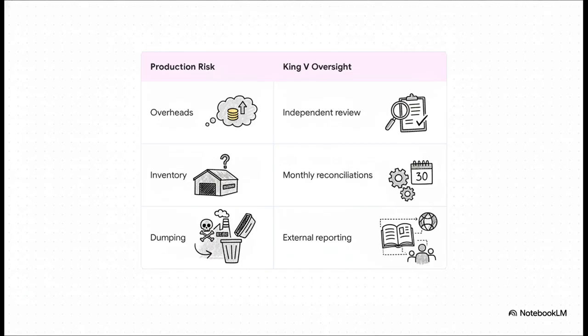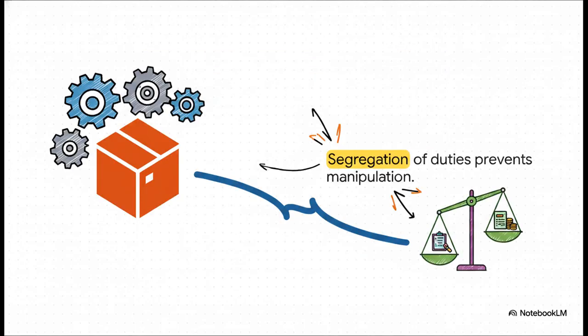If the risk is inaccurate inventory, we mandate monthly standard versus actual cost reconciliations. And for undisclosed dumping, we require fully transparent reporting to external stakeholders. This brings us right to King V Principle 7. Principle 7 requires the board to delegate authority to competent management, but, and this is a big but, with strict oversight and segregation of duties.